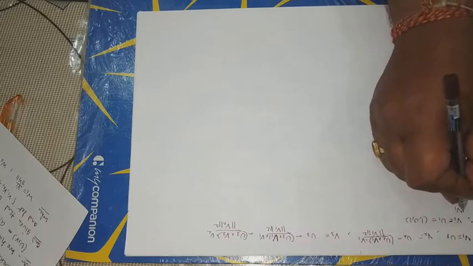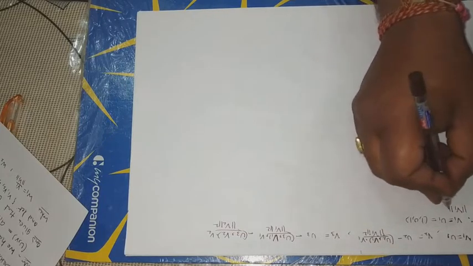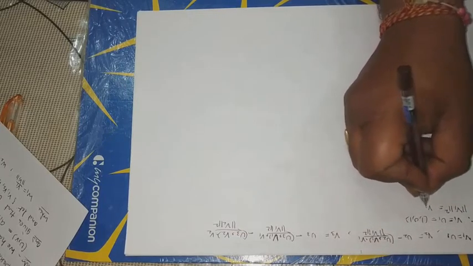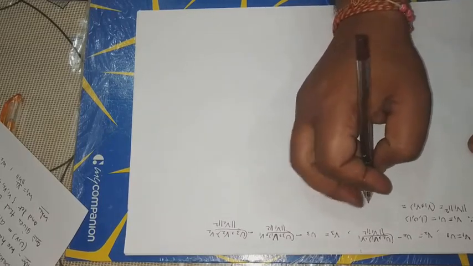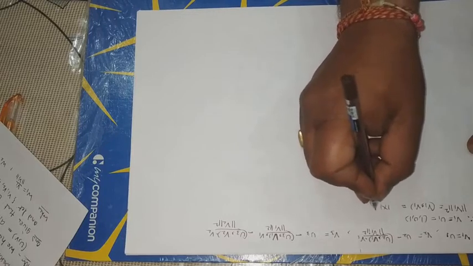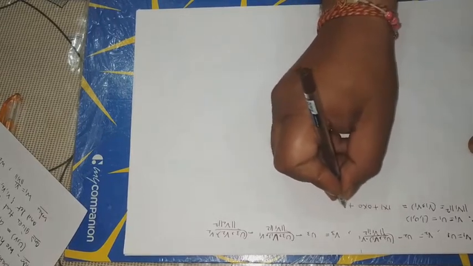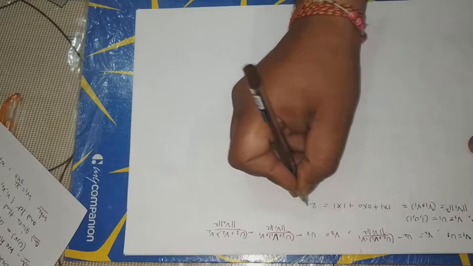Now V1 norm square is equal to V1 inner product with V1, this is equal to 1 into 1 plus 0 into 0 plus 1 into 1, this is equal to 2.